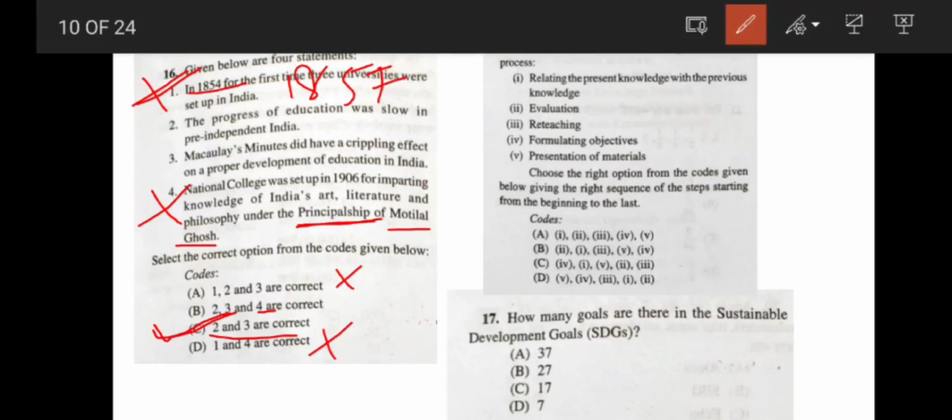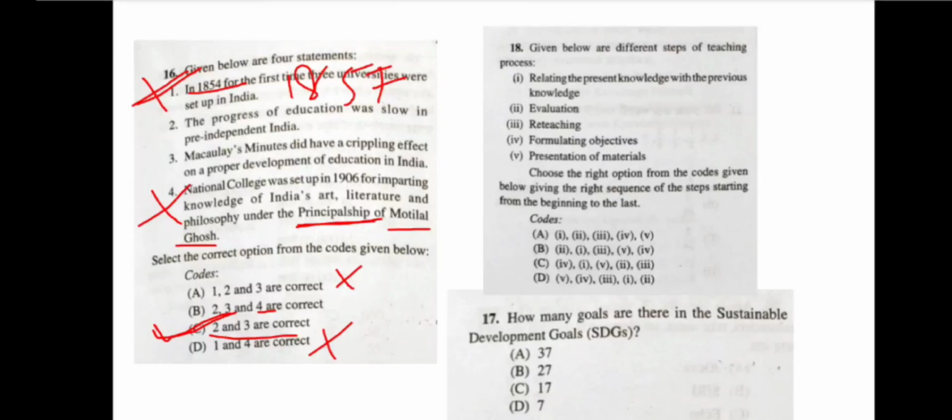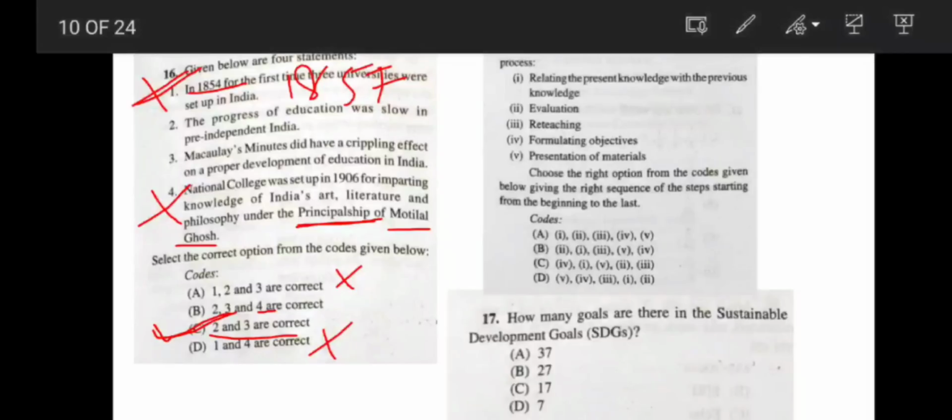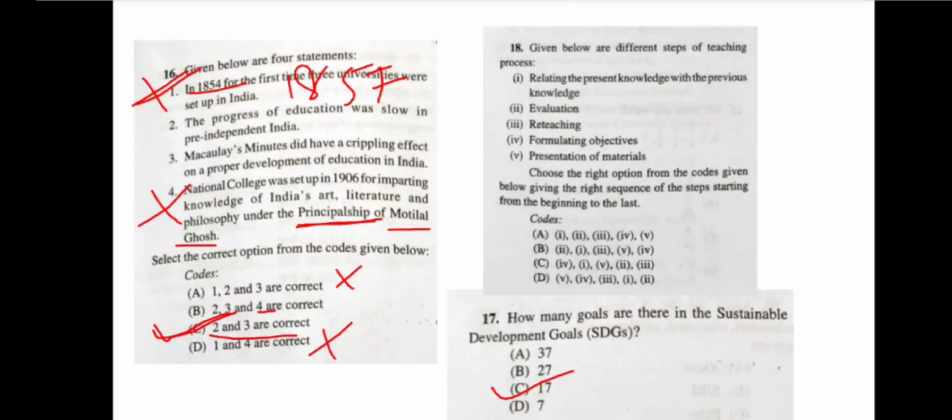Okay. Now coming to the next question. How many goals are there in the Sustainable Development Goals? Very easy question to answer. It is 17, option C. Now the next question. Given below are different steps of the teaching process. Five steps are given here, and what will be your correct sequence?